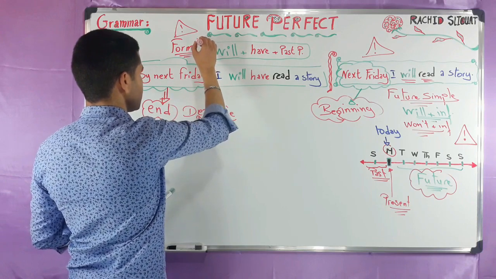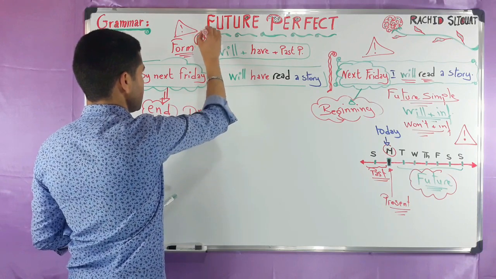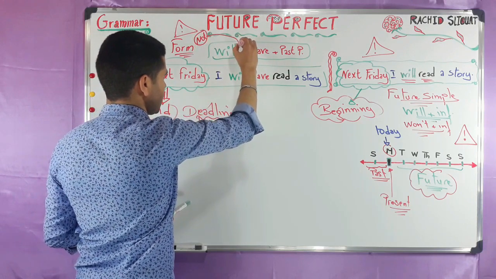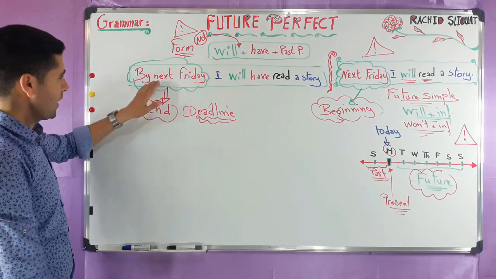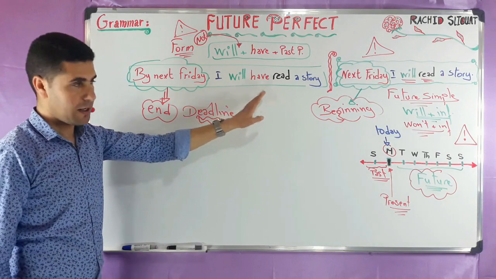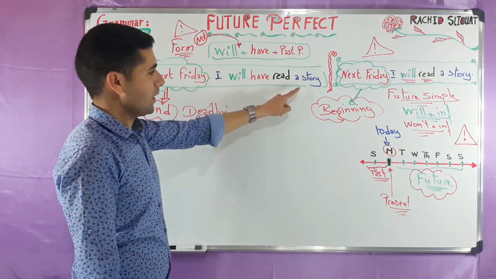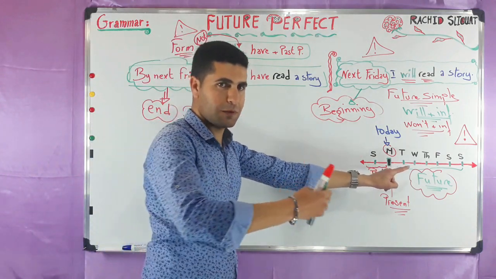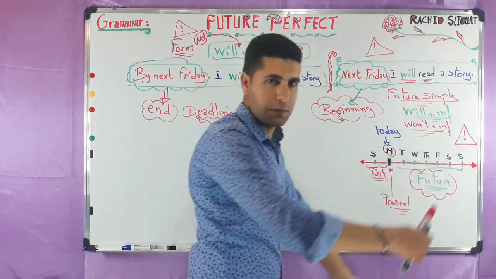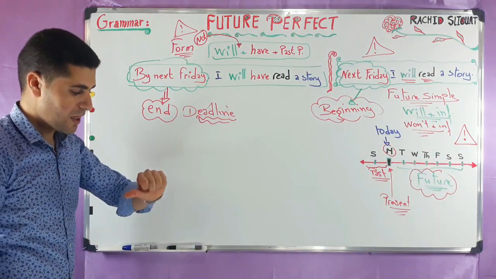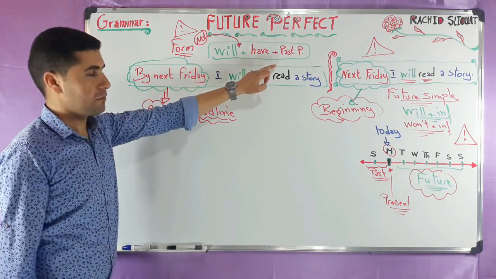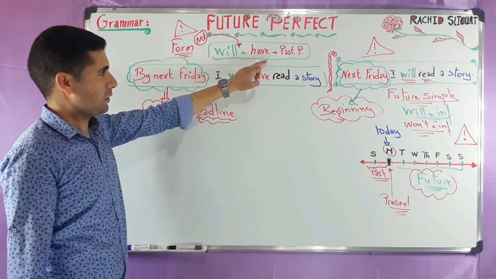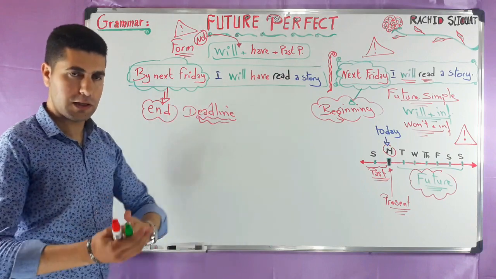If it is negative, for example, we can include not, just right here. And say, for example, by next Friday, I won't have read a story, which means maybe I need other days so as to finish reading the story. So this is for negative. I won't have read. The past participle of read doesn't change in the spelling.